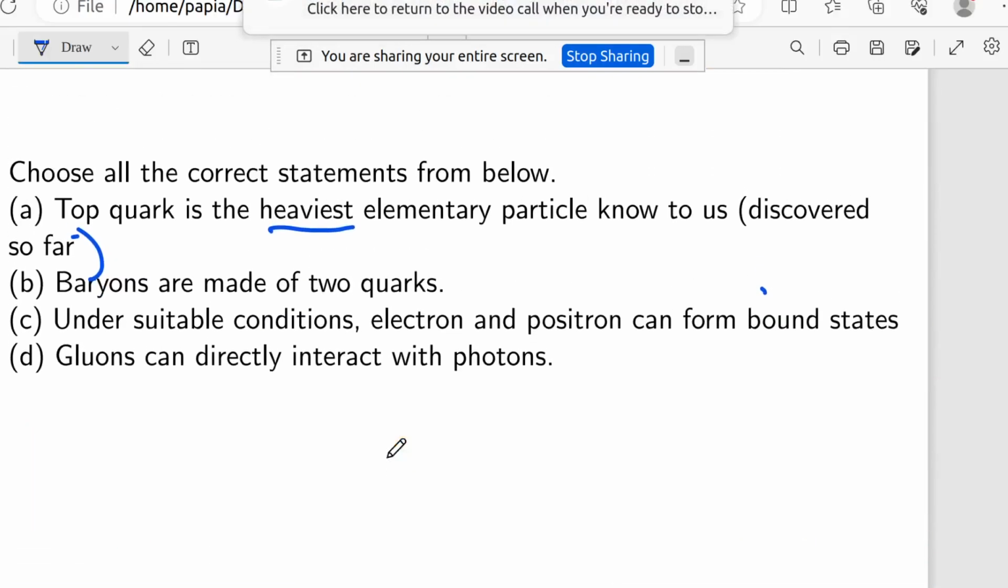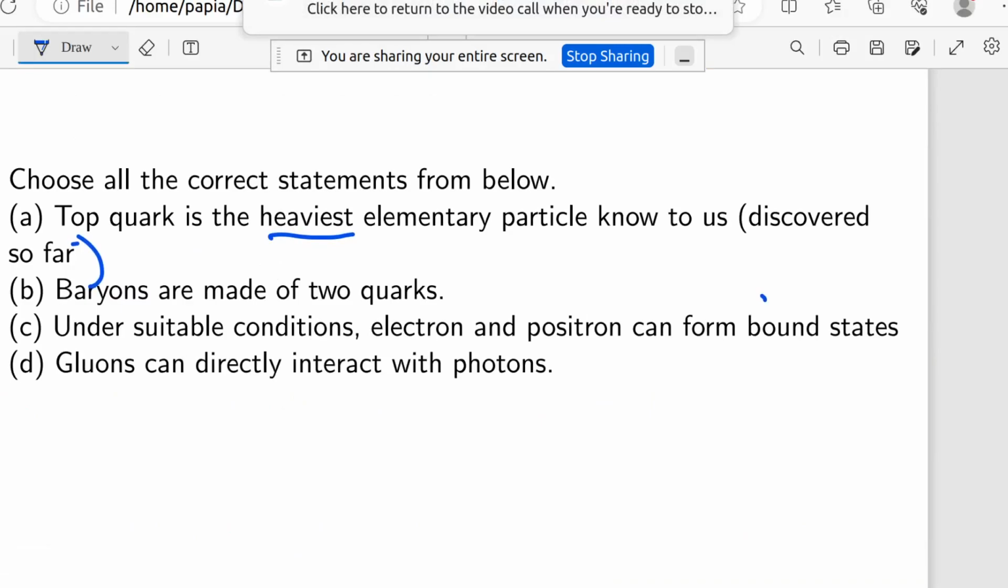So the first statement, the top quark is the heaviest elementary particle known to us, is correct. It is written here 'discovered so far' because it is based on whatever we have known till now. It may be possible that in the future we discover a quark heavier than the top quark, and then the statement will be different. But till now, the top quark is the heaviest elementary particle known to us.